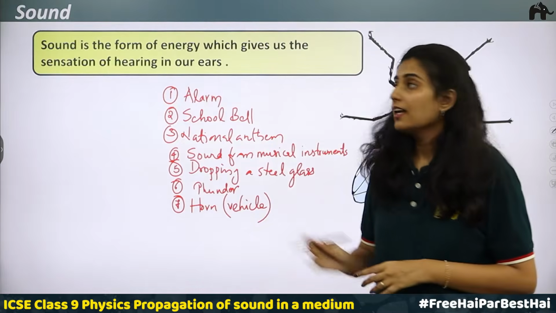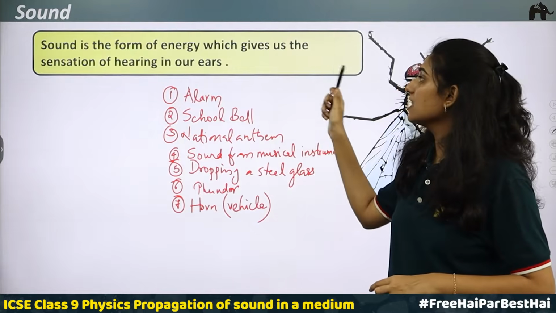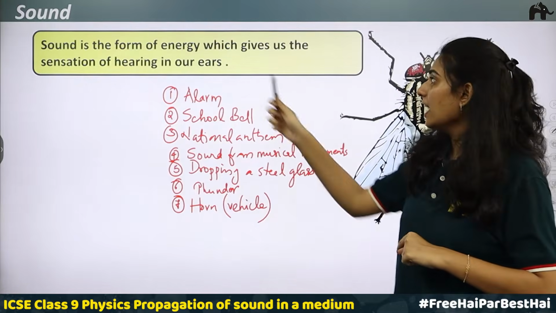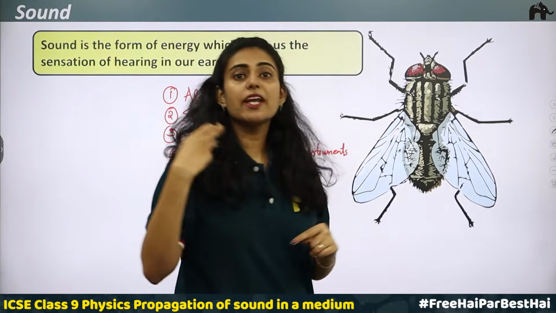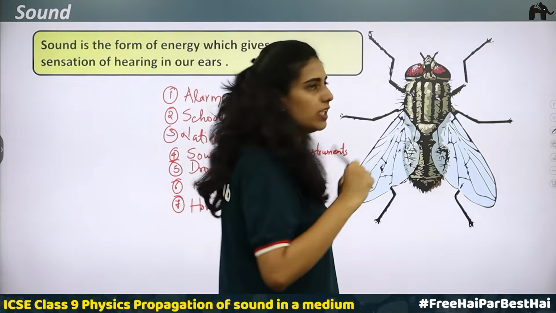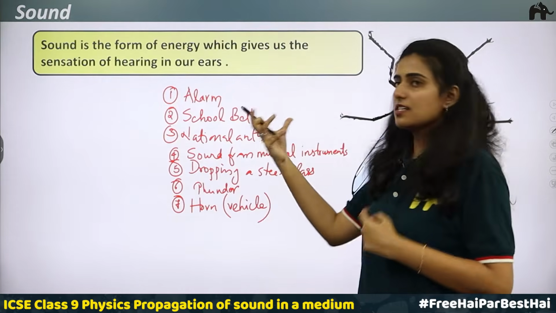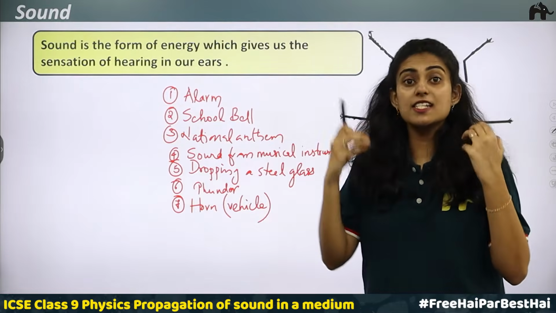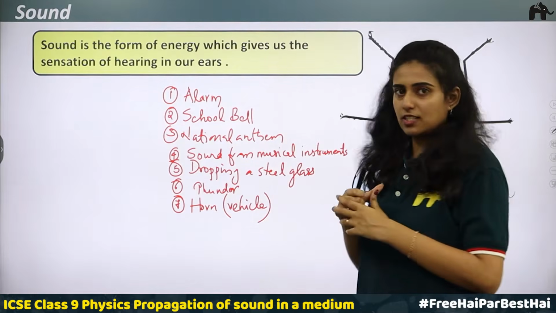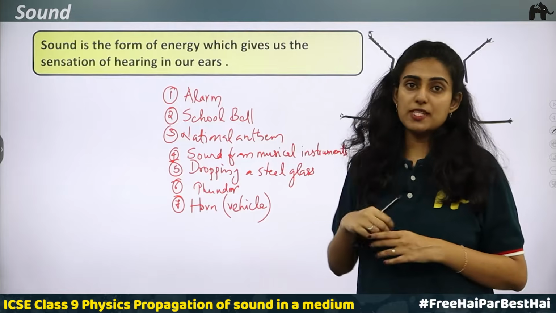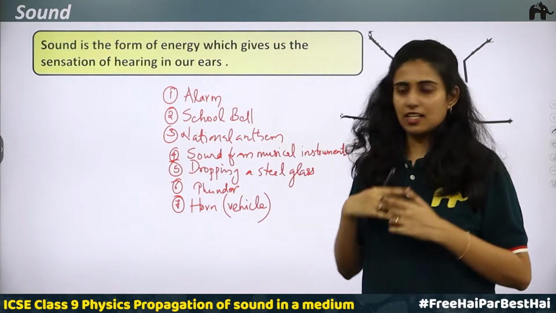So what is sound? You can define sound. Sound is a form of energy which gives us the sensation of hearing in our ears. Here, the housefly is producing some sound and we are able to hear it. In the case of the alarm, the alarm clock is producing a sound, we are able to hear the sound. That is the sensation of hearing we have. The school bell is producing sound, we are able to hear the sound. Then students will be singing the national anthem in the choir team, so they will be producing sound, we are hearing the sound.